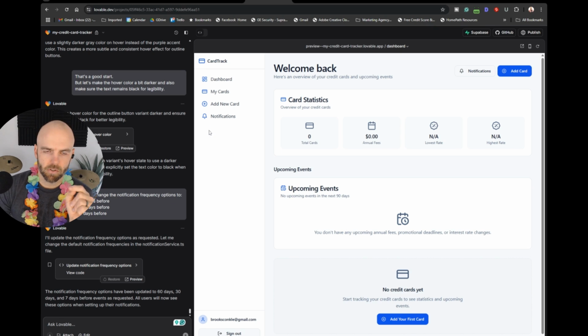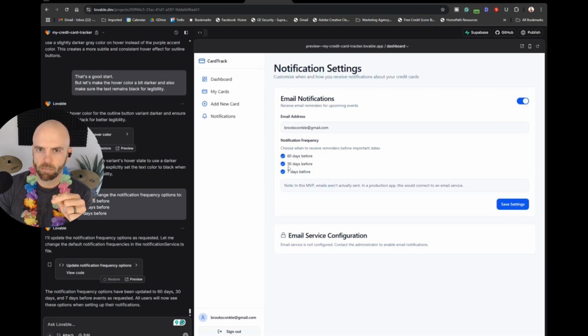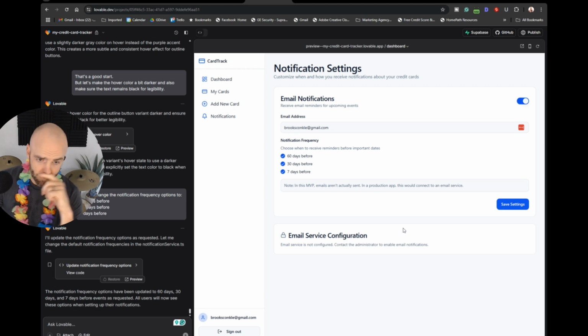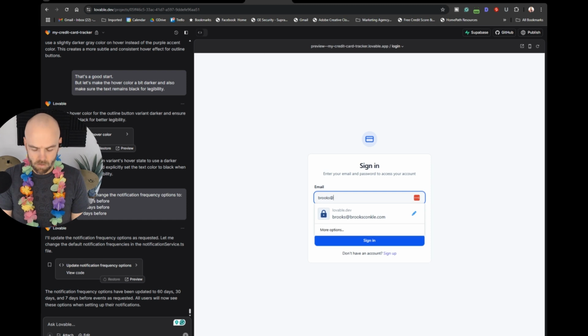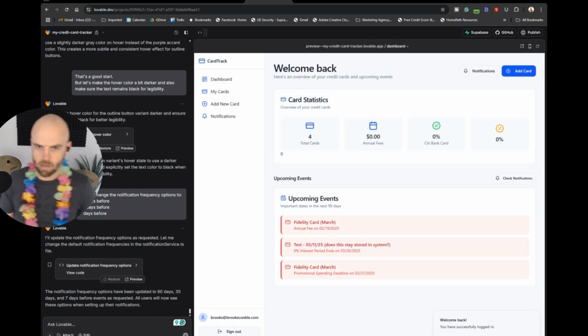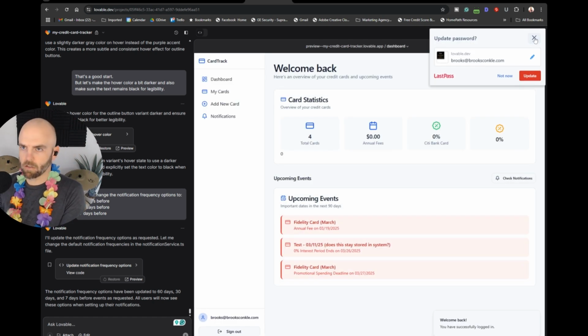So I set up this other user. I'm logged in as this other user. When I go to notifications, do I have this admin information? That's the question. Nope, I don't. So, email service is not configured. Contact the administrator. Oh, how cool is that? That's pretty awesome. It's like saying, hey, you can't actually set this up. It's not going to work. Oh, I love that so much. That's great. All right, so let's try logging back into the admin account, just to make sure there are no issues signing in back and forth. Cool. Oh my gosh, so cool.